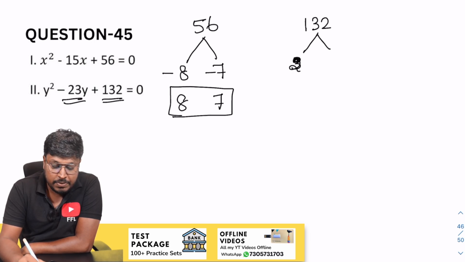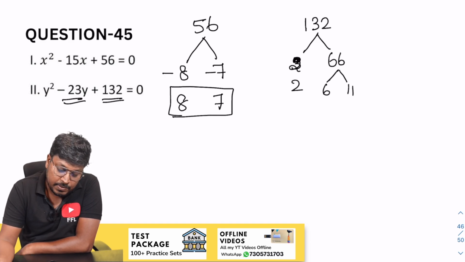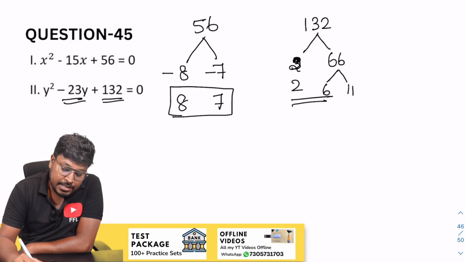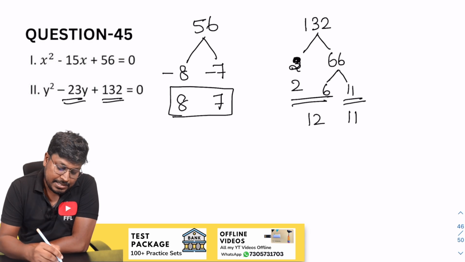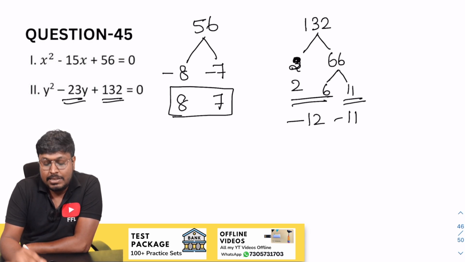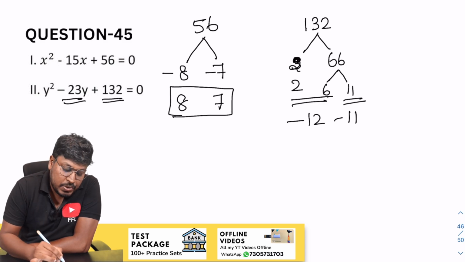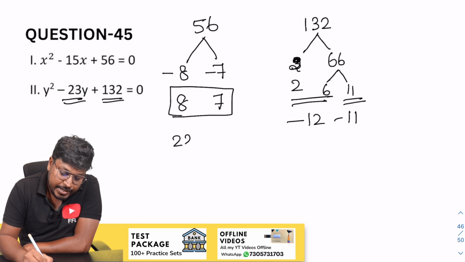If I divide by 2, 6 2s are 12, and again 66, so 2. 66 can be written as 6 into 11. 6 2s are 12, so 12 and 11, right? When you add 12 and 11, the result will be 23. So minus 12 and minus 11. When you multiply the 2 numbers, the result will be 132. When you add the 2 numbers, the result will be minus 23. So while writing, change the sign as 12 and 11.